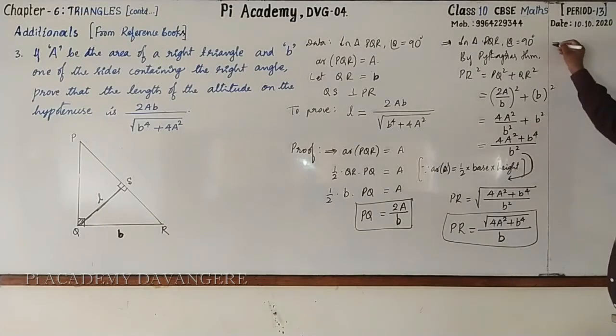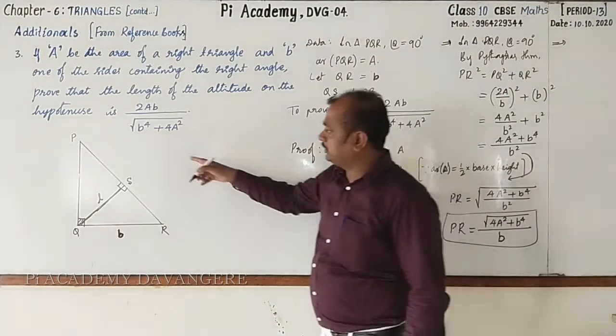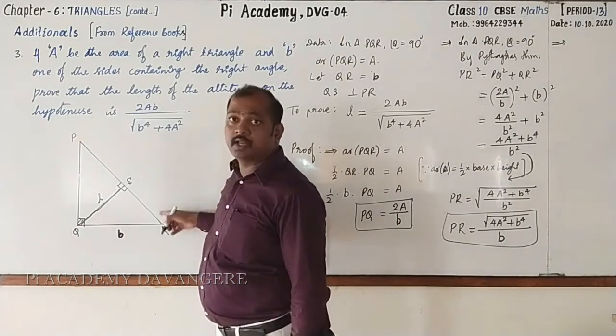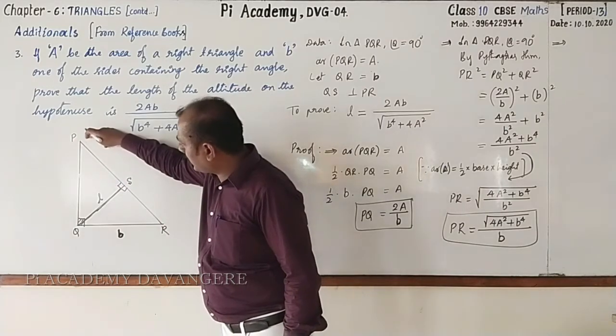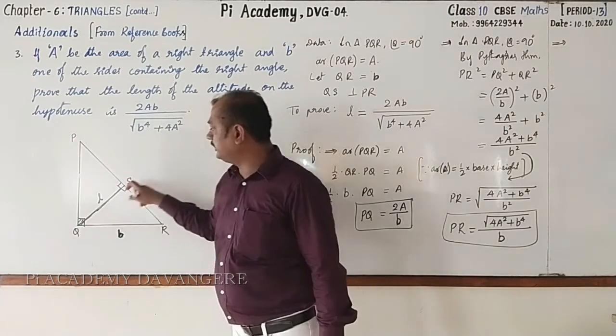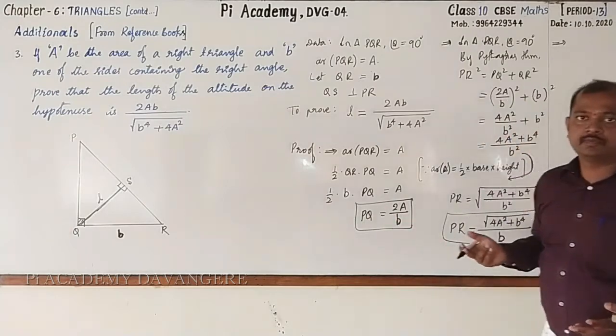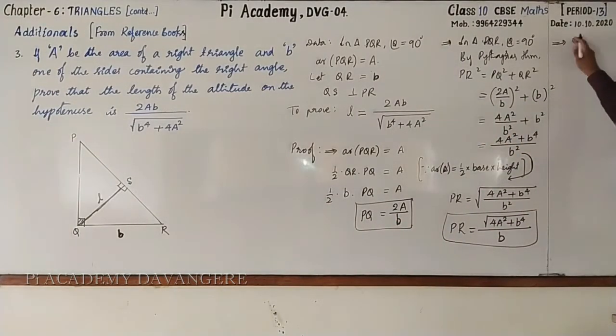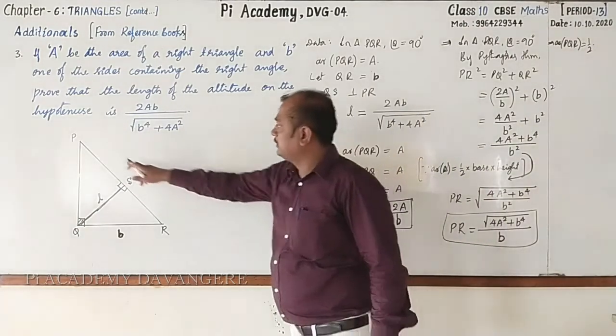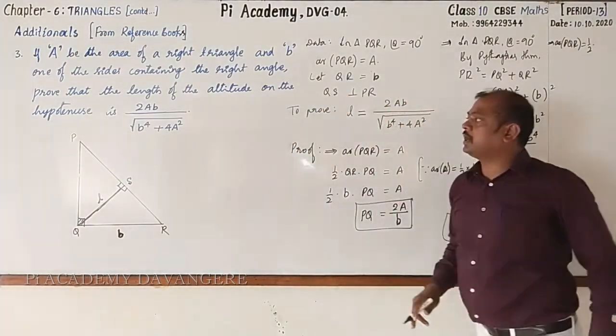Next, I will go for taking the area of triangle PQR in another way. Half into base is PR, height is QS. Followed? Here, area of triangle PQR is equal to half into base. Base is PR.